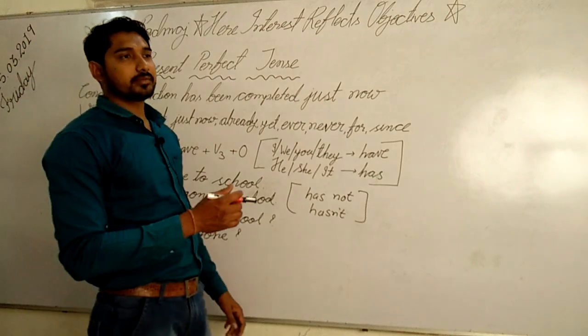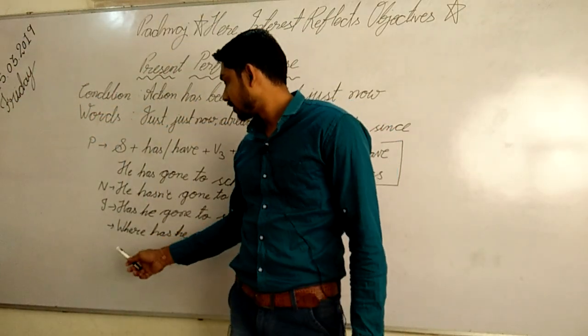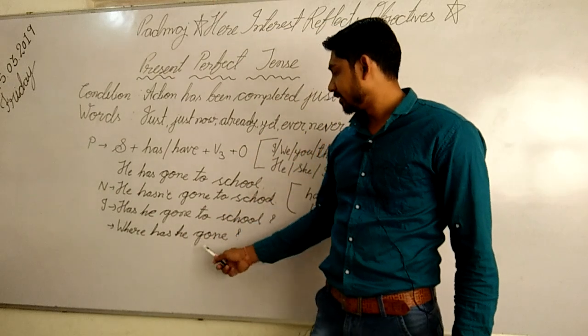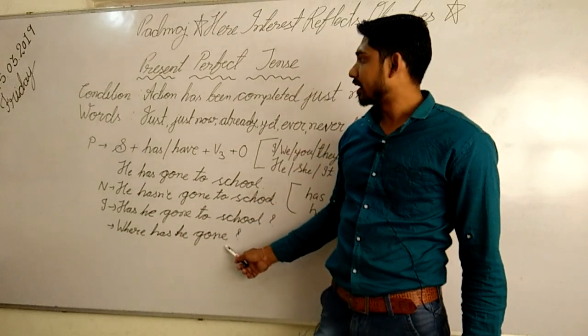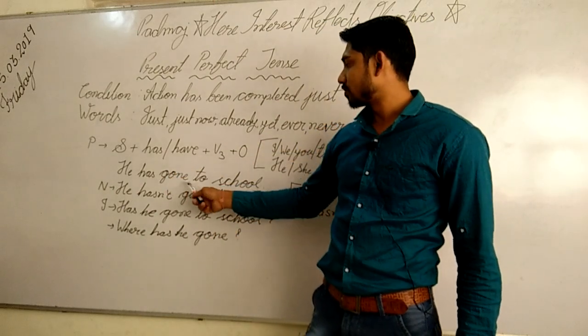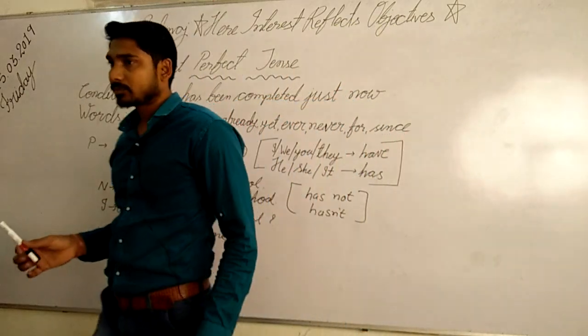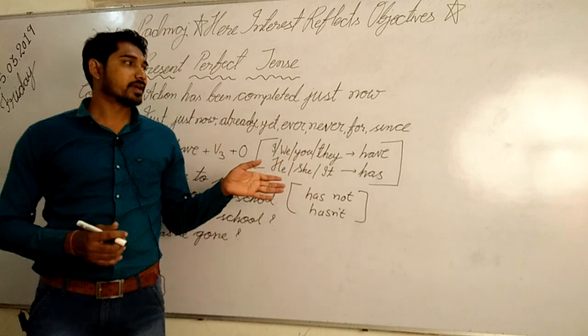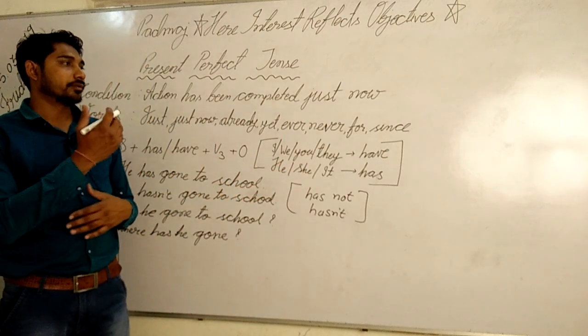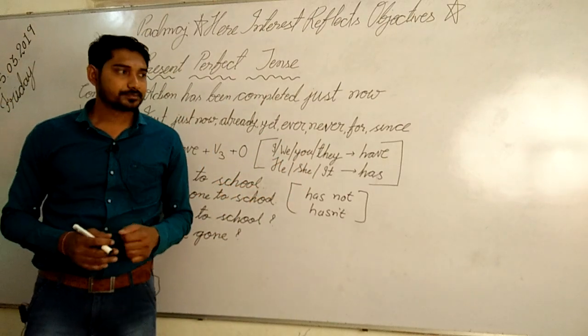The wh- question I have written here: where has he gone? So the answer can be, he has gone to school. So this is the most basic way we can use present perfect tense.